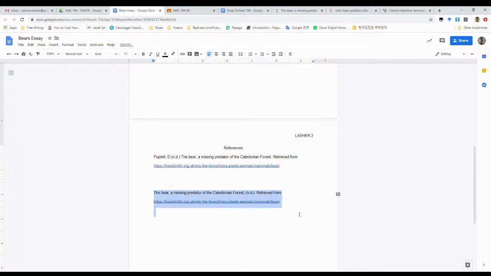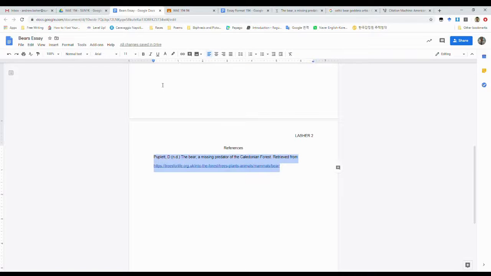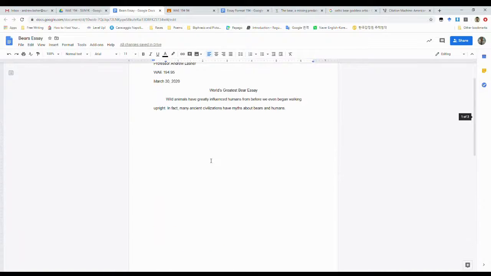There we go. And now if I check this source, it seems pretty good. But there's no hanging indent. So what we need to do is we take this triangle up here, we move it over like this. We move this one back like this. And there you go. And now there are many ancient civilizations have myths about bears.